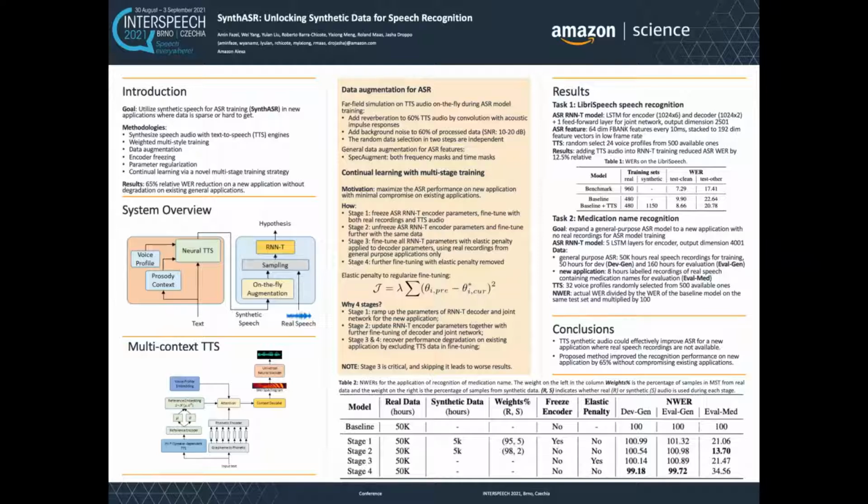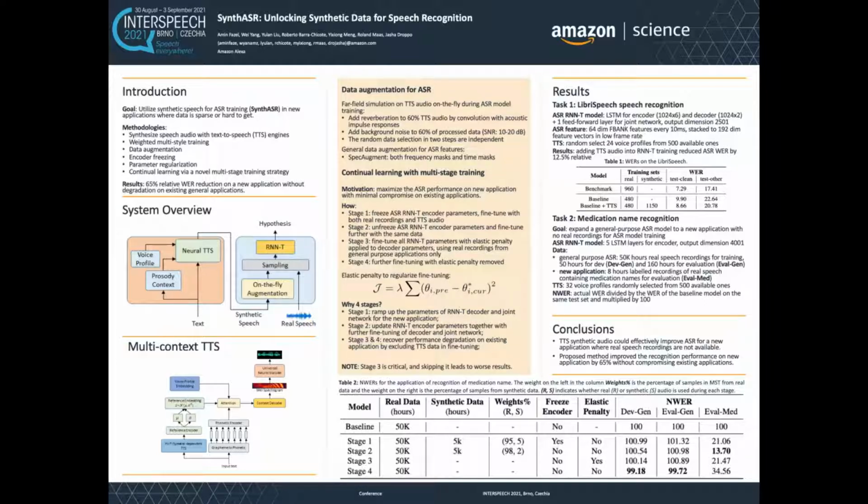Here's a quick look at our results. To evaluate the effectiveness of synthetic data, we first performed experiments on the LibriSpeech dataset, where we used 480 hours of real data and used the text from the rest of the data to generate 1150 hours of synthetic data. We compared this model against a model trained with only 480 hours of real data. We found that simply adding synthetic data relatively reduced ASR word error rate by 12.5%.